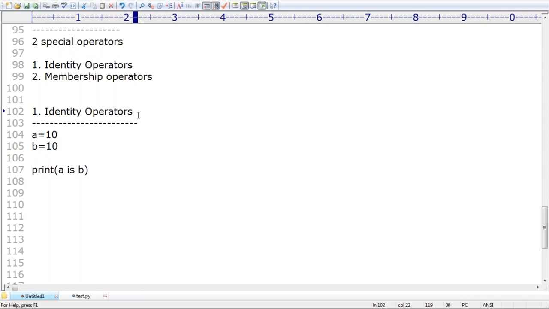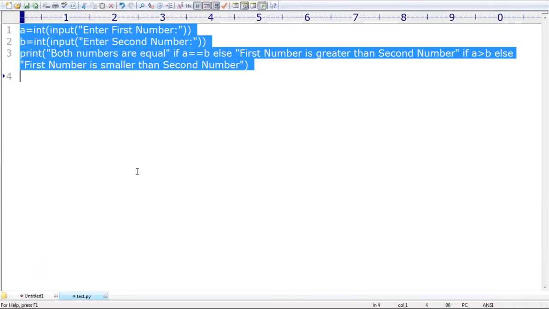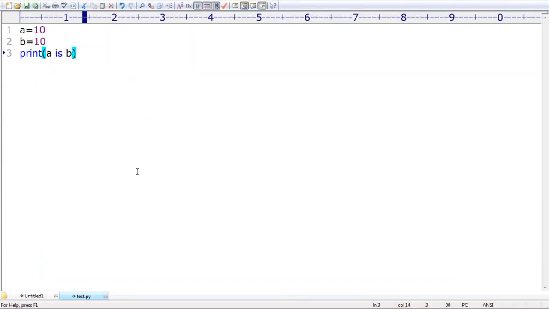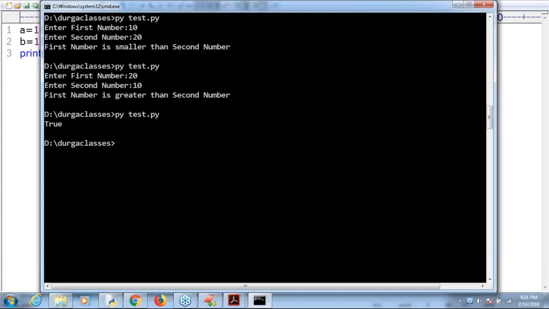Are you able to understand, right? Can you please tell what output I will get? If I execute this code, what is the output I'm going to get? True is the answer, because a and b both are pointing to the same object. So to compare addresses, to check whether both references point to the same object or not, we should go for the is operator, which is nothing but the identity operator. Okay, sir, now let me copy paste it here. What is the answer by default? You are going to get True as the answer.